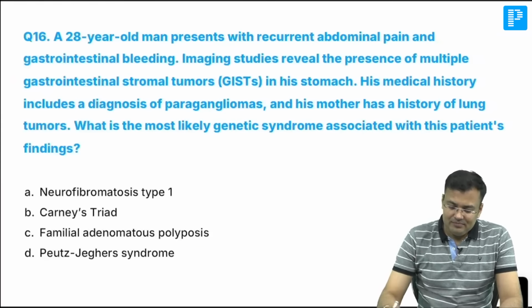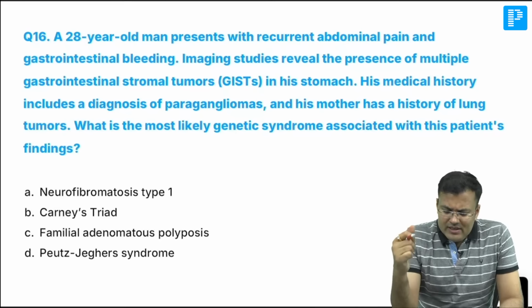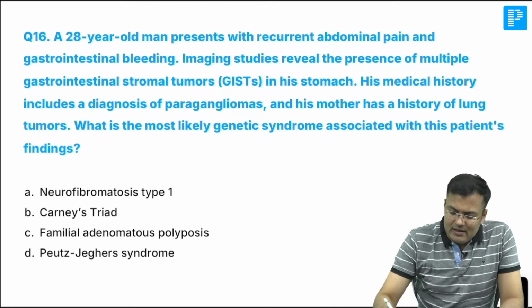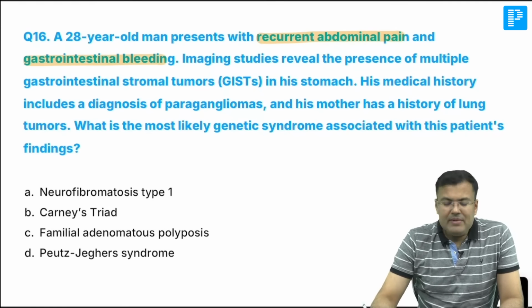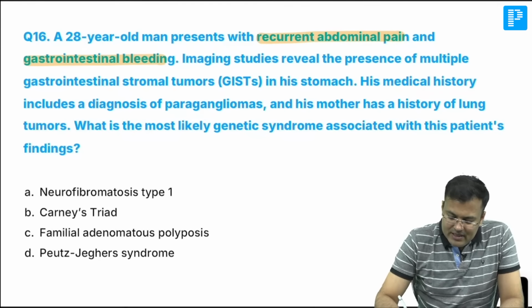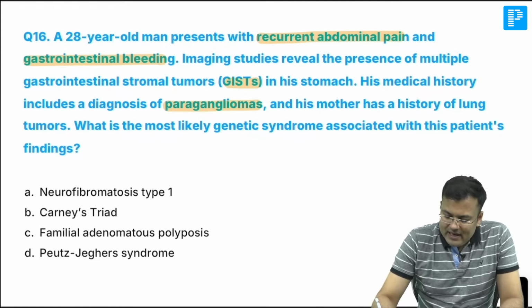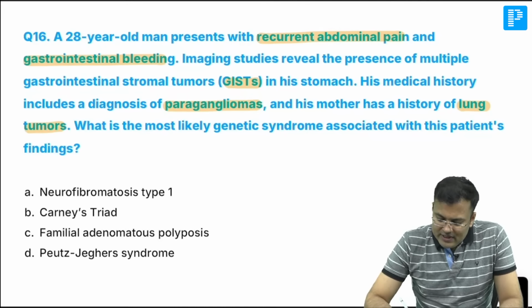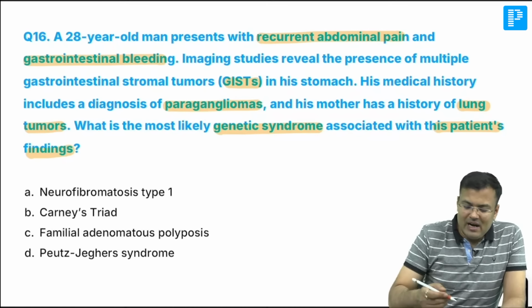Okay? Next. Can you see this question, guys? Very easy question. 28 years old man presents with recurrent abdominal pain, simultaneously GI bleeding. Imaging studies reveal presence of multiple cysts in the stomach. Medical history reveals paraganglioma, and her mother has history of lung tumor. What is the most likely genetic syndrome associated with this patient's finding? Yes guys, this is Carney triad. Tell me, what are the components of Carney triad? I'm waiting.